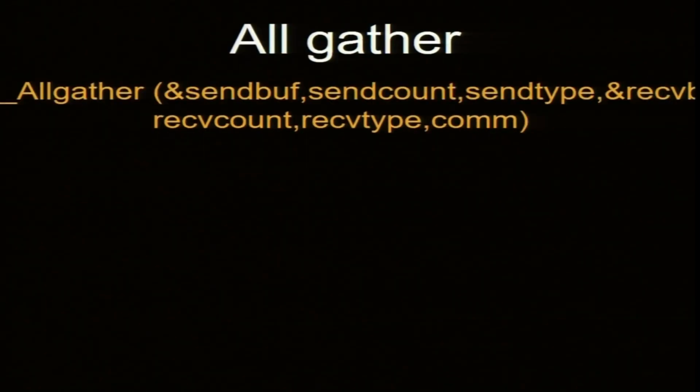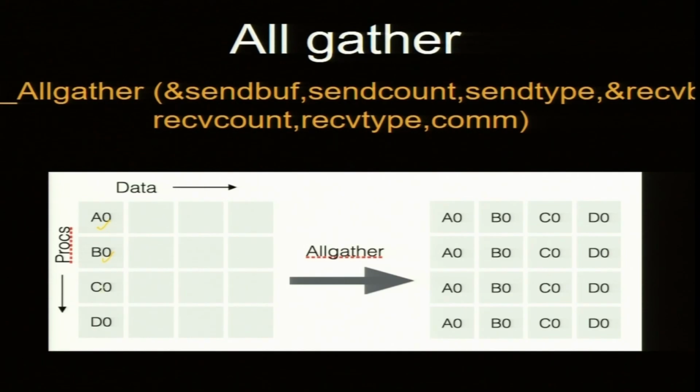All gather. So, all gather is every processor has 1 data each. Okay. Now, they will all be gathered. So, processor 0 will get all 4 of them like this. Processor 1 will also get the same thing. So, everybody is gathering the data.